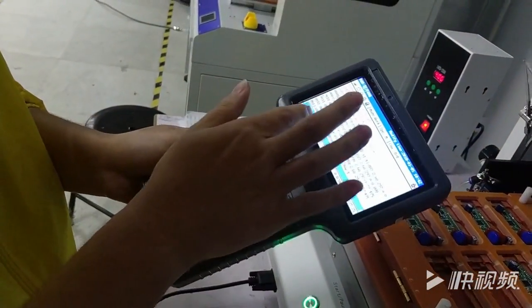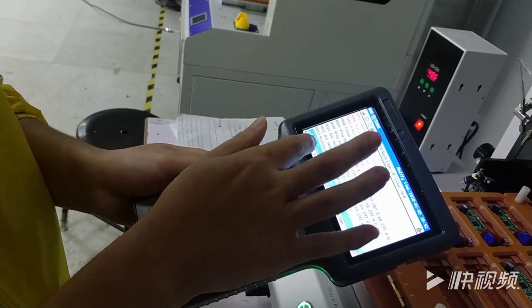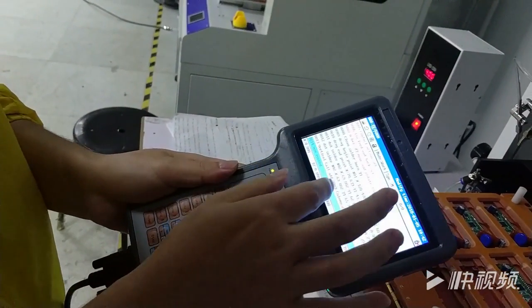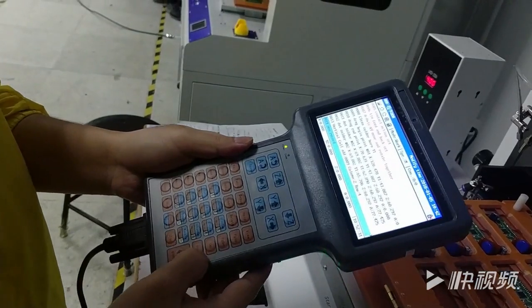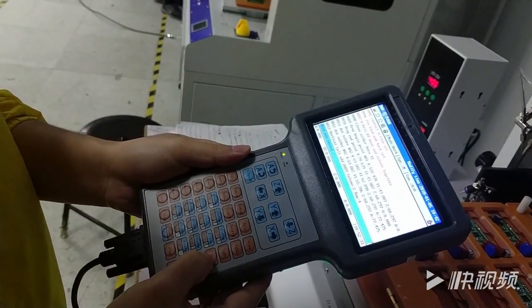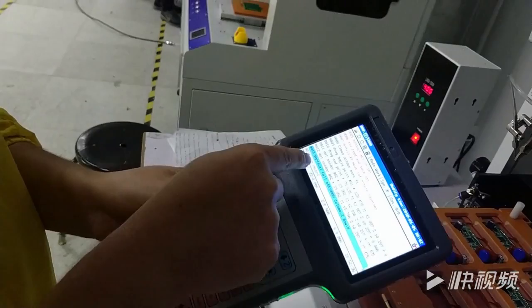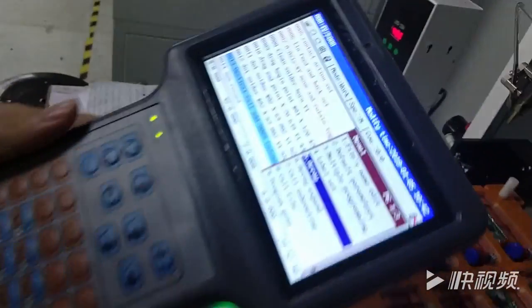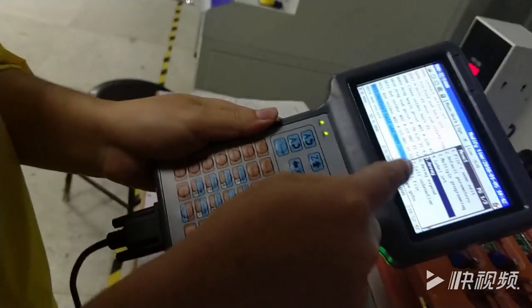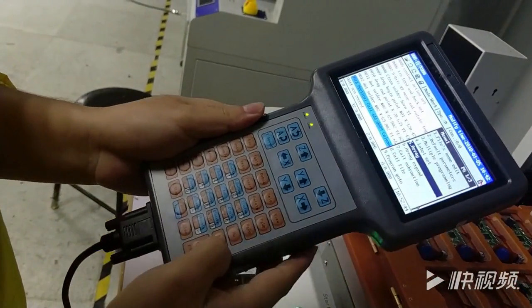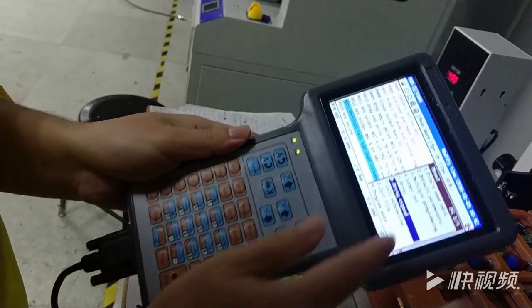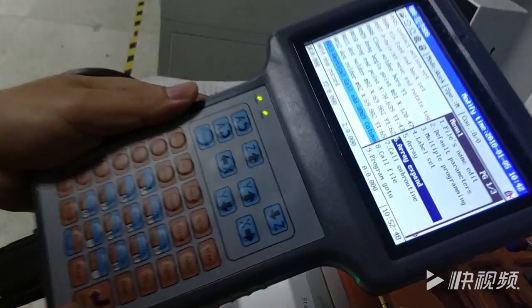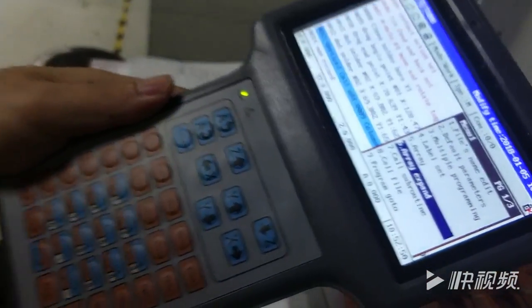Then move the cursor to vertical core address. Press up. Vertical core address. Then press menu 1. Move the cursor to array expend, like this. Then press enter.